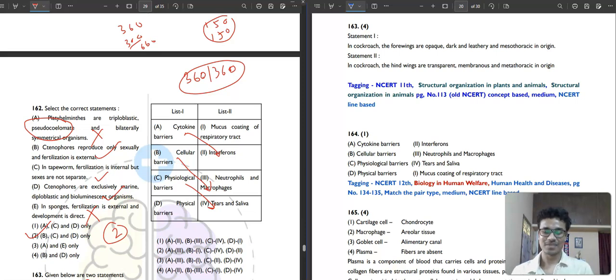Before that, physical barrier, mucus coating respiratory tract. So what will be the correct answer? Correct answer is the first option.